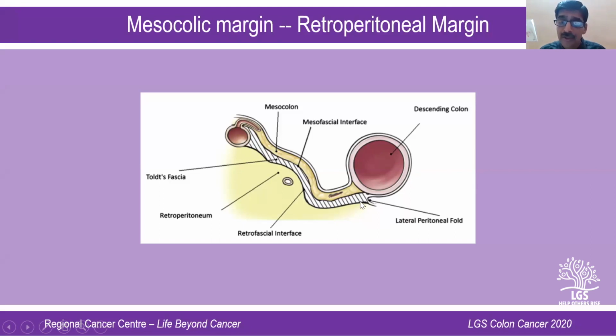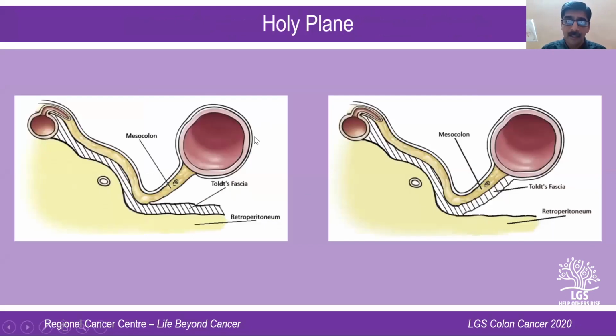And behind that, there is a fascial layer, but there is no mesentery. It is closely abutting the retroperitoneal tissues. But there is a condensation of a fascial layer known as the Toldt's fascia over here. So this is the area where you have to focus while doing the surgery in terms of complete mesocolic excision.